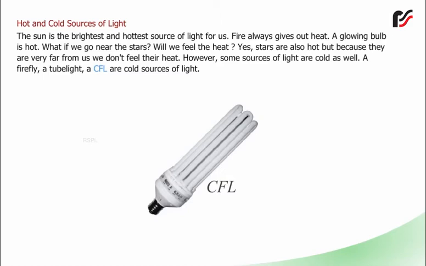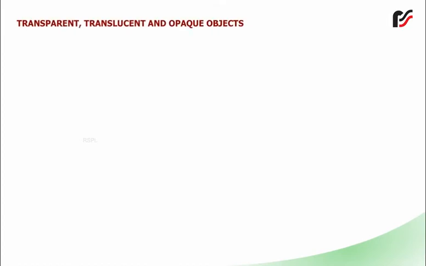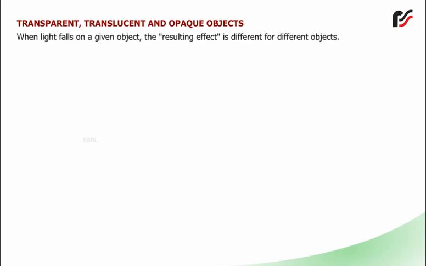However, some sources of light are cold as well. A firefly, a tube light, a CFL are cold sources of light. Transparent, translucent, and opaque objects. When light falls on a given object, the resulting effect is different for different objects. Transparent objects.